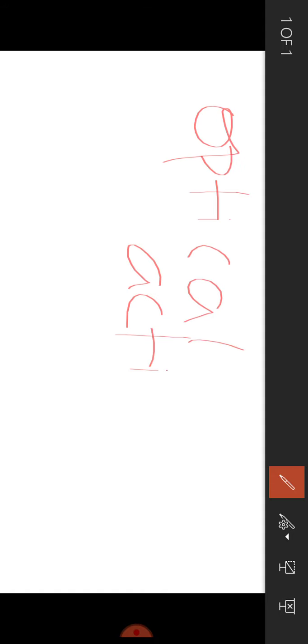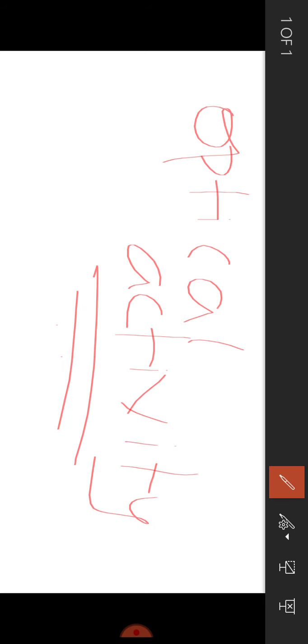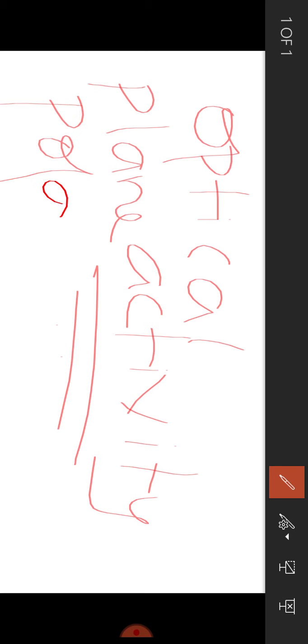Now in chiral compounds, one important property you can find is optical activity. Optical activity, students, is the ability to rotate plane polarized light. Now we will see the meaning of plane polarized light.